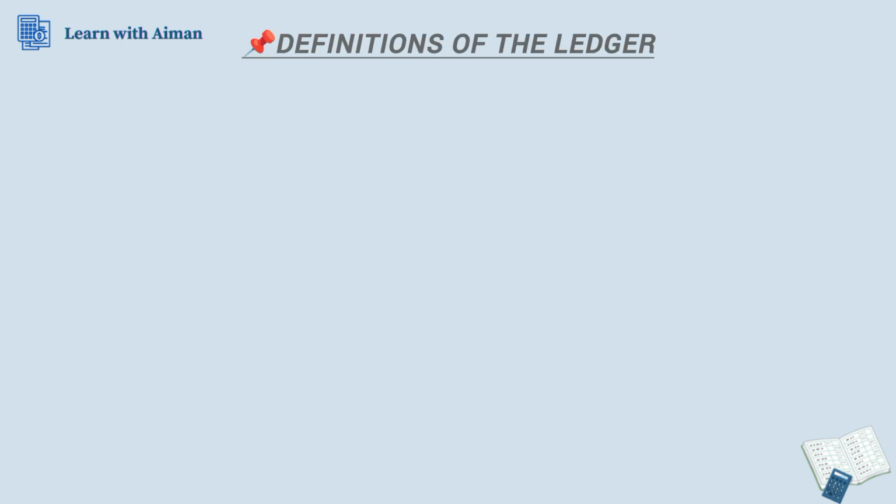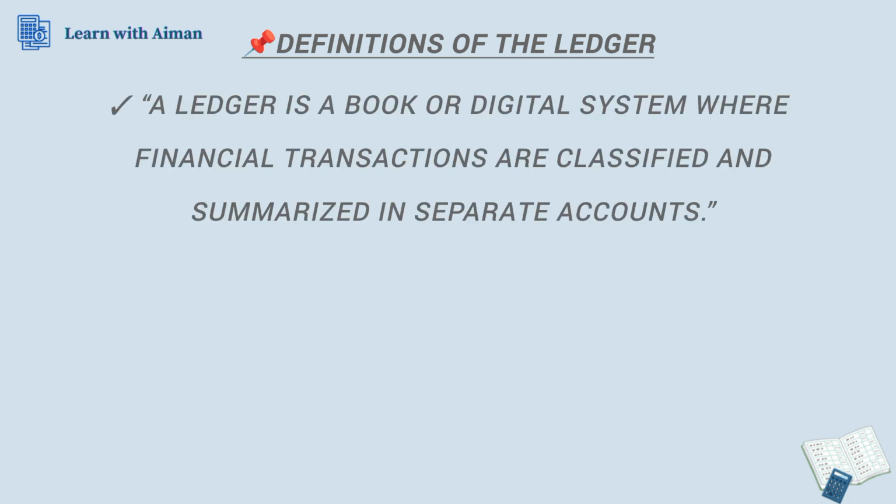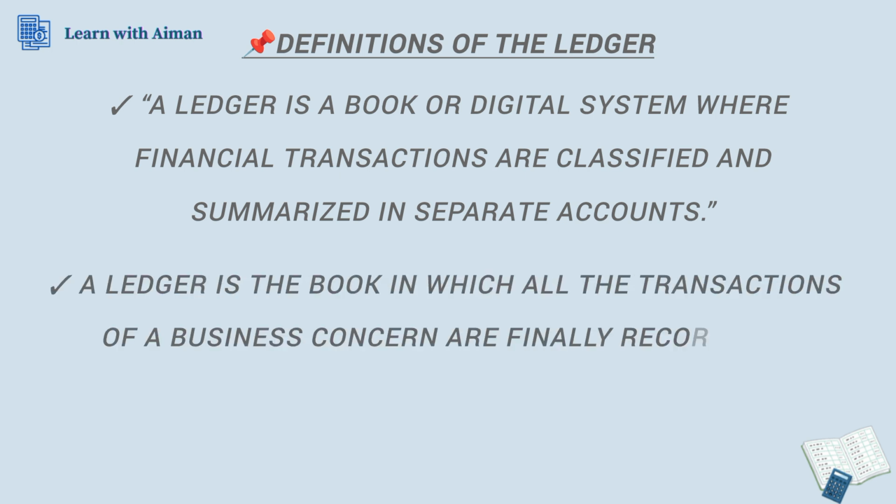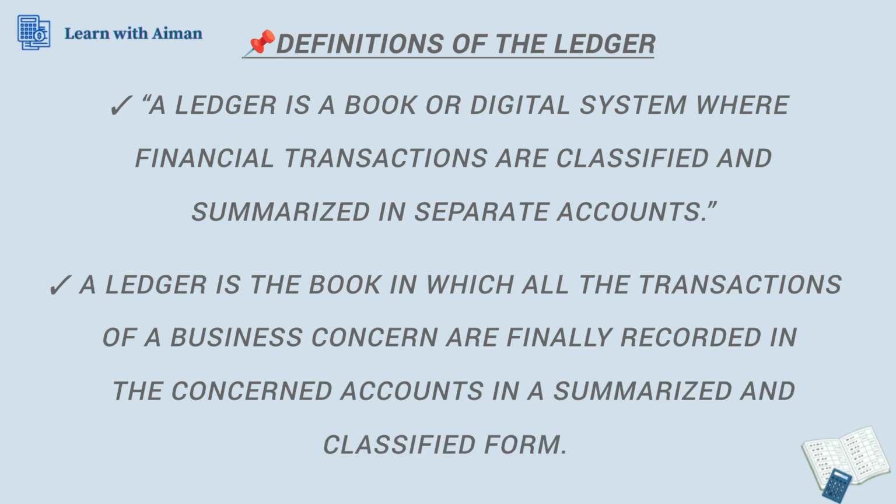Definition of the ledger. A ledger is a book or digital system where financial transactions are classified and summarized in separate accounts. Or we can also say a ledger is the book in which all the transactions of a business concern are finally recorded in the concerned accounts in a summarized and classified form.